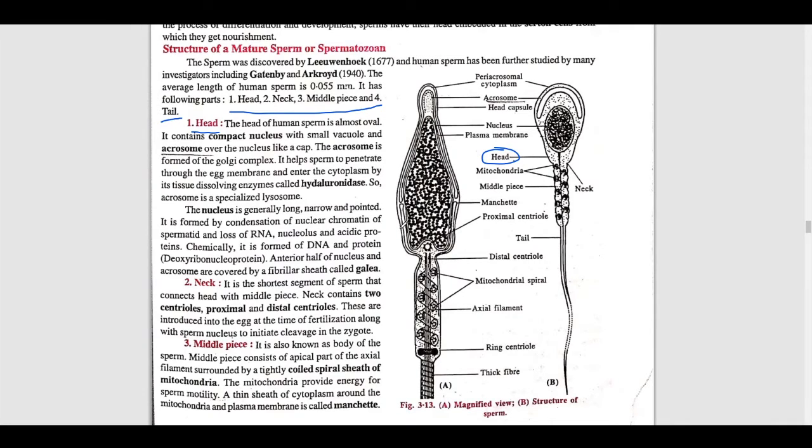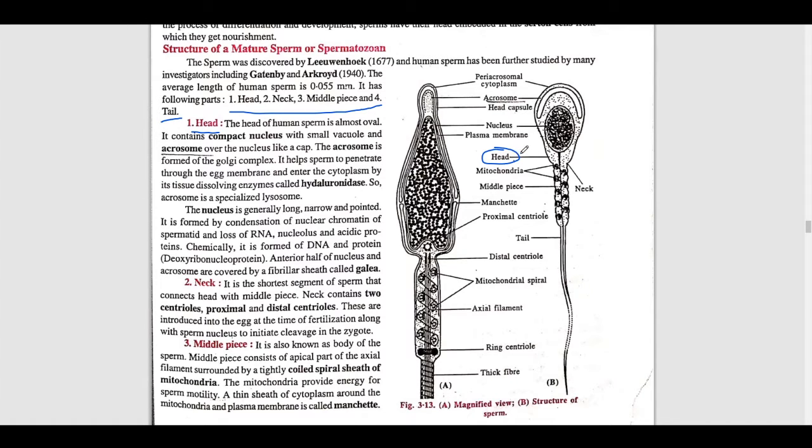Now we'll talk about the structure of the mature sperm, or we can say spermatozoon. Human sperm has been further studied by many investigators, or we can say many scientists. They say that it has the following parts: head, neck, middle piece and, at last, tail. In this structure, I'll show you. First we'll talk about the head.